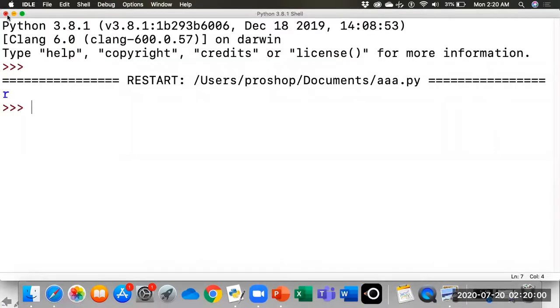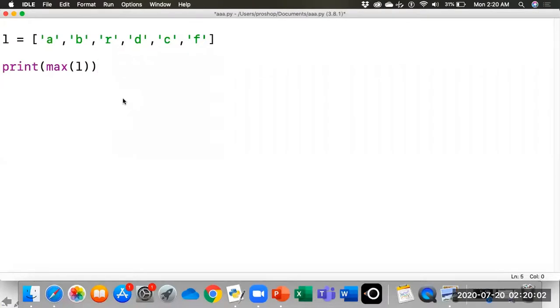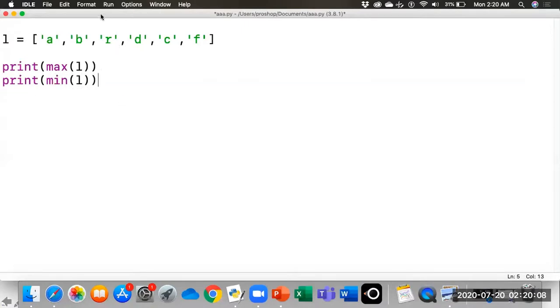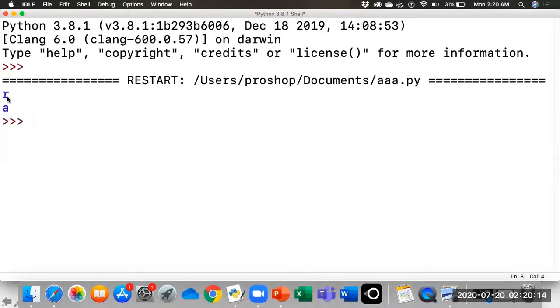You can see it. Similarly, we can find the minimum value of list L. Maximum is R and minimum is A.